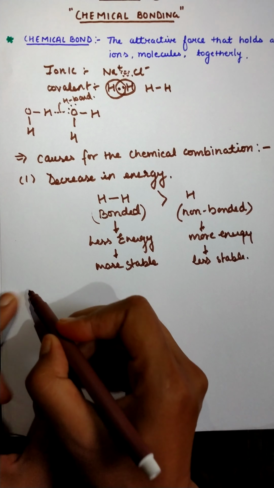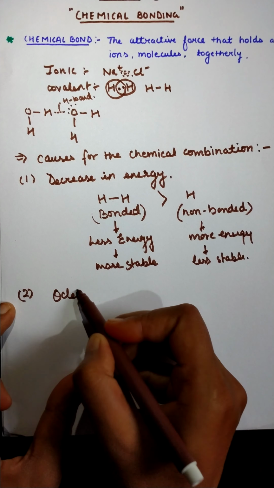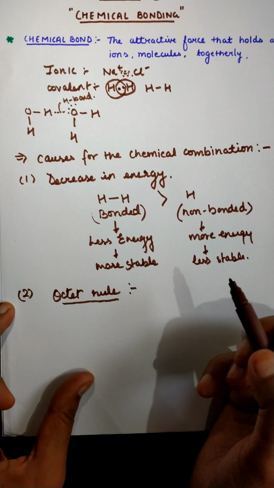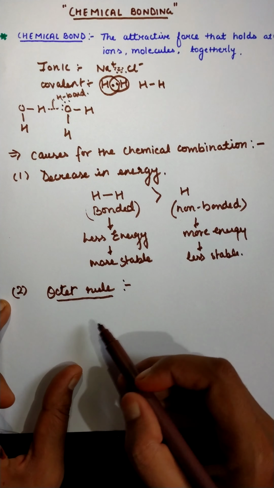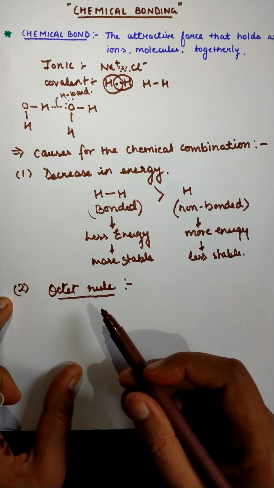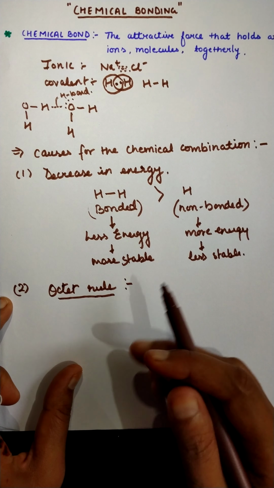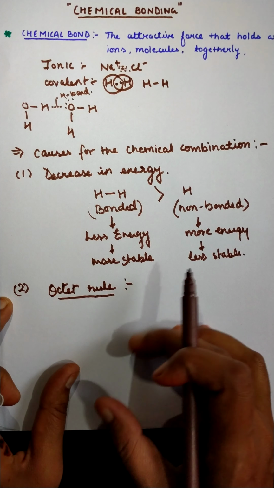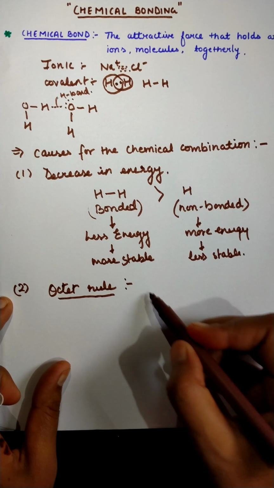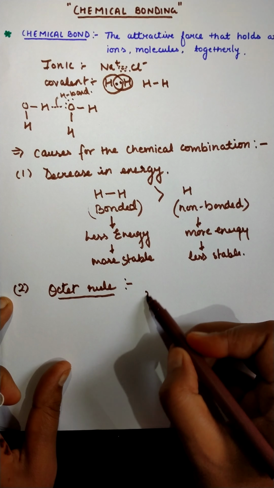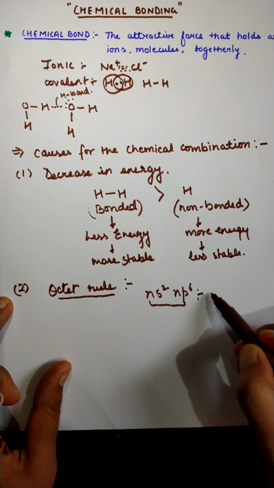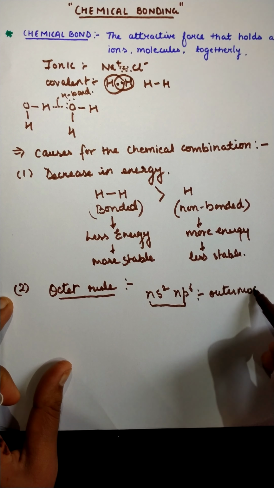This is the first reason. The second reason is the octet rule, or Lewis octet law. According to Lewis, the reason why different types of atoms combine is that every atom wants to have 8 electrons in its outermost valence shell, that is, every atom wants to have ns2 np6 configuration in its outermost valence shell.